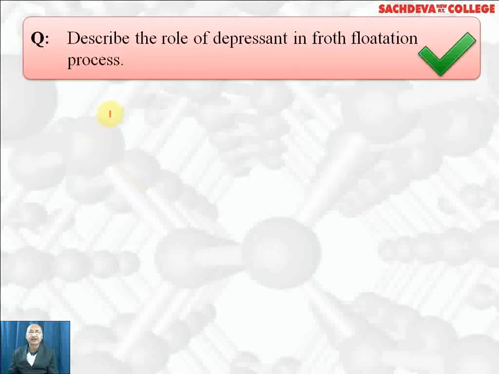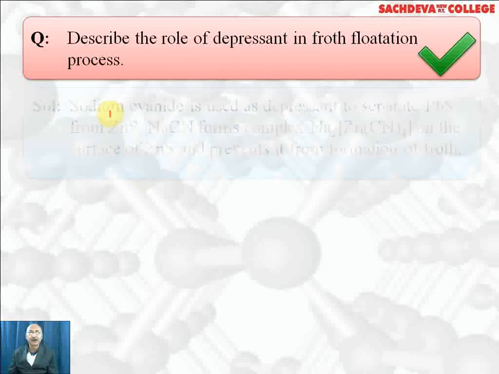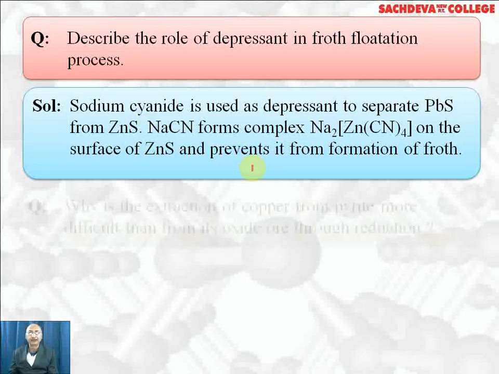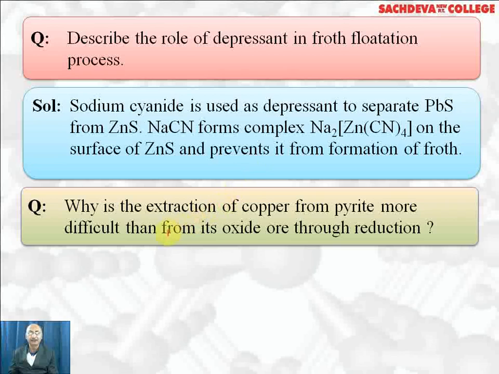Next, describe the role of depressants in the froth flotation process. Sodium cyanide is one of the depressants, which is used for separation of zinc sulfide ore from lead sulfide. NaCN forms a complex with zinc sulfide and does not allow it to take part in froth, whereas lead sulfide can easily form froth and can be separated from zinc sulfide, or zinc blende, which is the name of the ore.